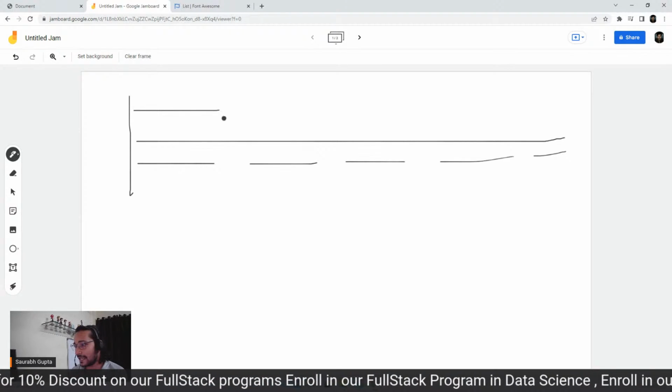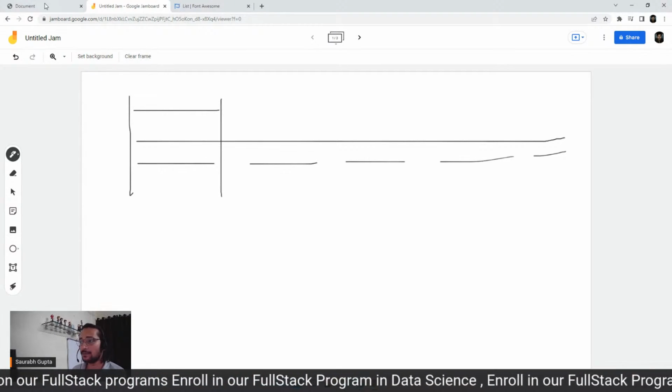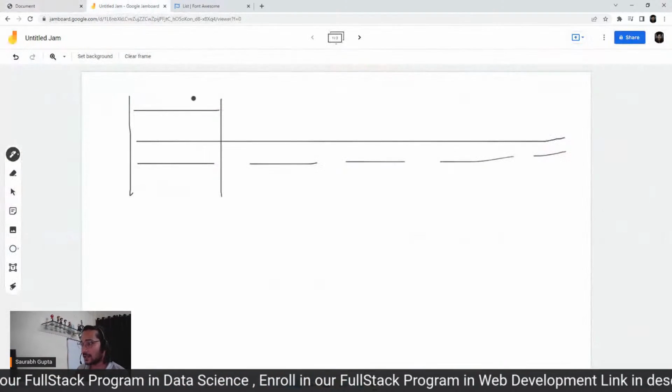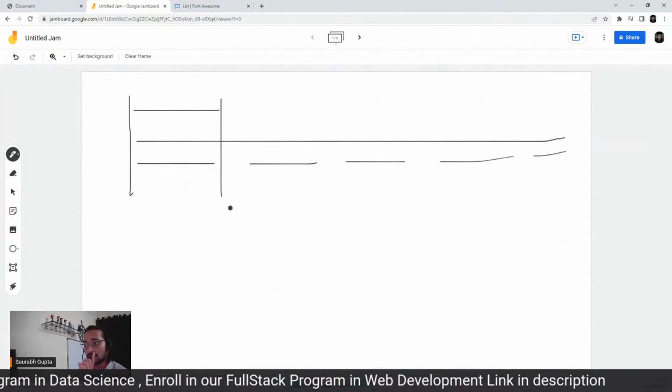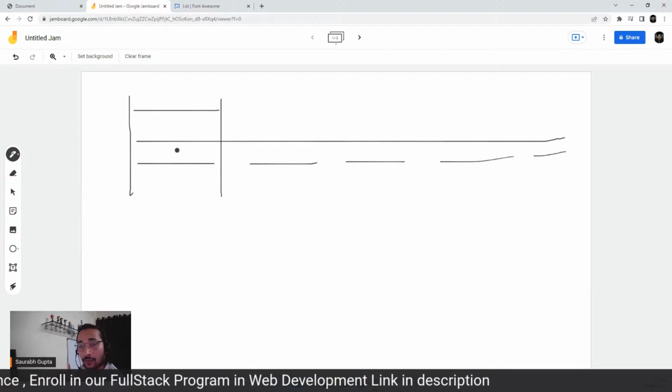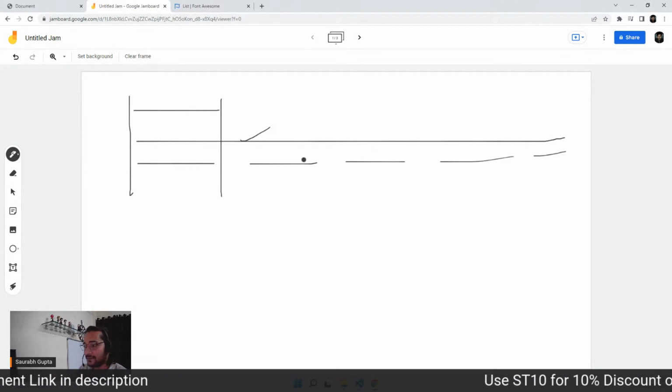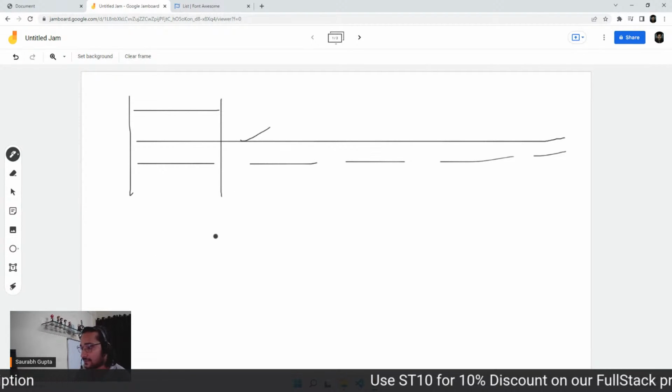This is the only area visible to you. You cannot see all the other stuff, only this much. The carousel will stay there, but you will move this slider. If it moves to the left, next time it will become this. Now focus, guys.